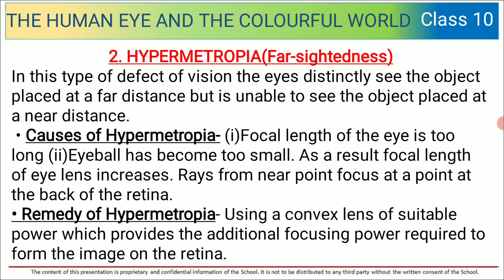Hypermetropia, that is also called farsightedness. In this type of defect of vision, the eyes distinctly see the object placed at far distance but are unable to see the object placed at near distance.